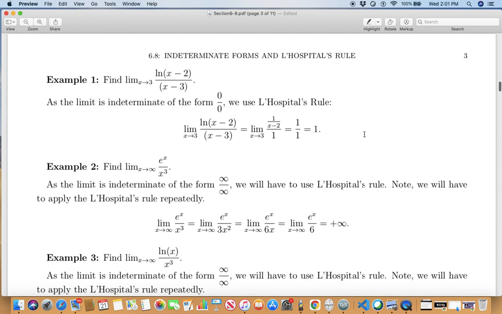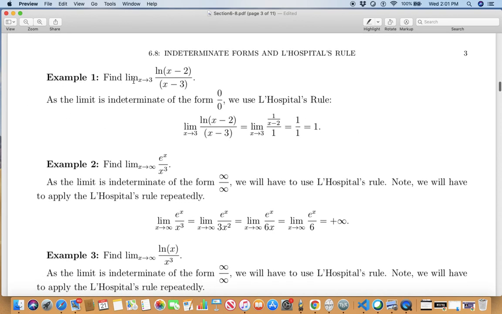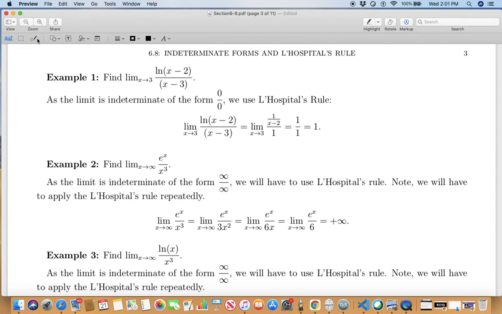Here is a nice example. Find the limit as x approaches 3 of natural log of x minus 2, over x minus 3. When x approaches 3, I should say from the positive side, otherwise the numerator doesn't make sense. Okay, pretend that's a plus.